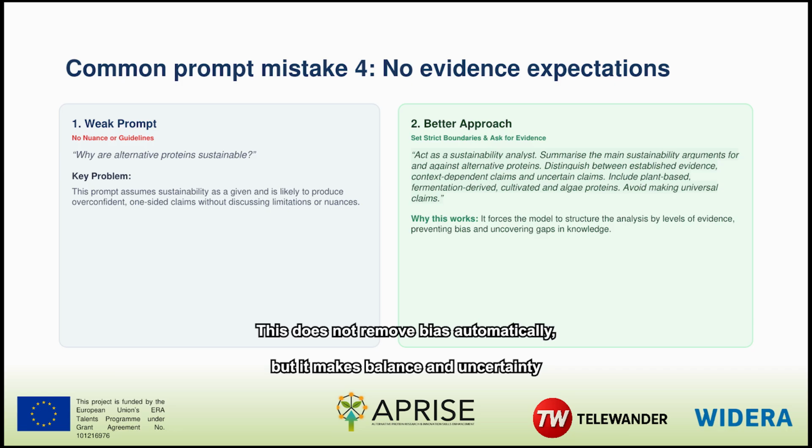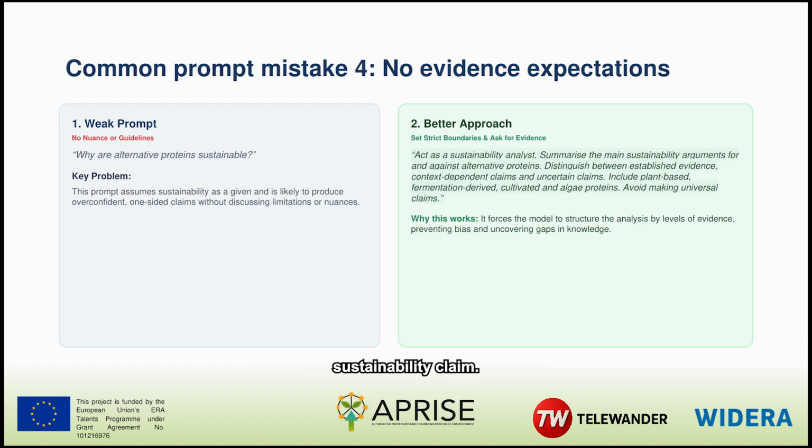This does not remove bias automatically, but it makes balance and uncertainty explicit. The reviewer must still check system boundaries, comparison baselines, geography, energy sources, and study quality before accepting any sustainability claim.